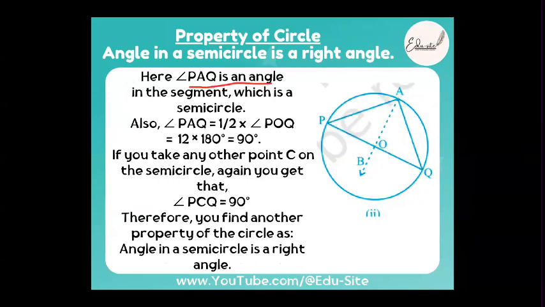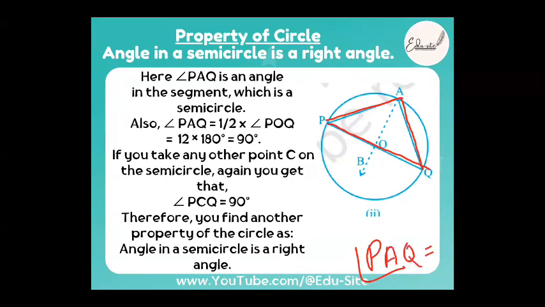Here PAQ is an angle that is produced by this arc. What is angle PAQ, beta? If you draw an arc like this, it subtends it into two equal parts, right? Yes. So it is half of what?